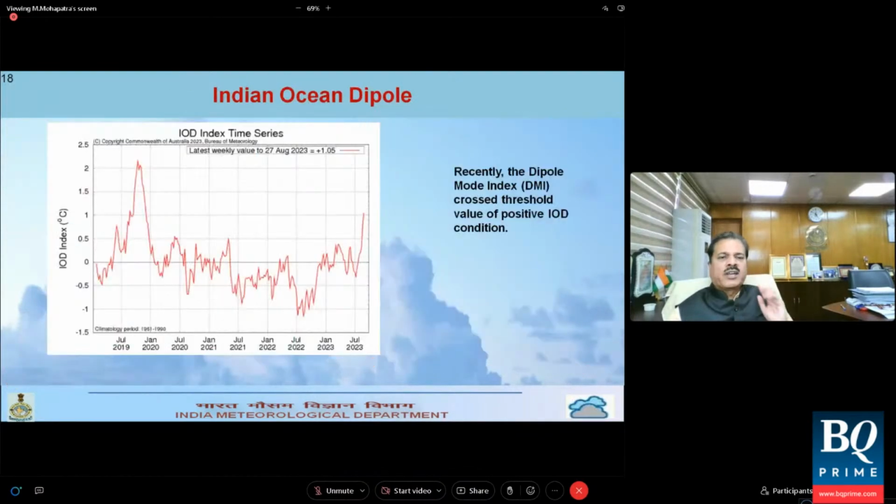Now, let us look at the Indian Ocean dipole. What you find here is that the Indian Ocean dipole has become positive. Okay, so gradually it is becoming positive.